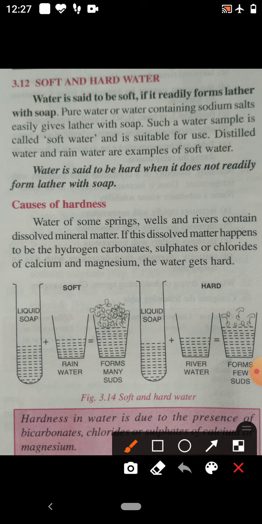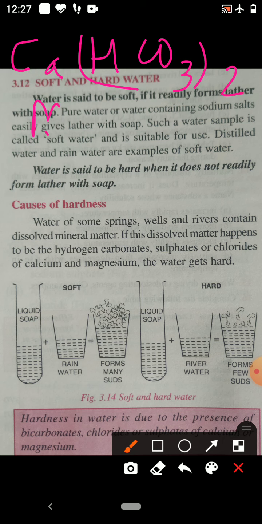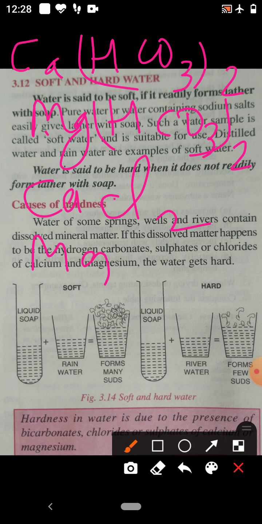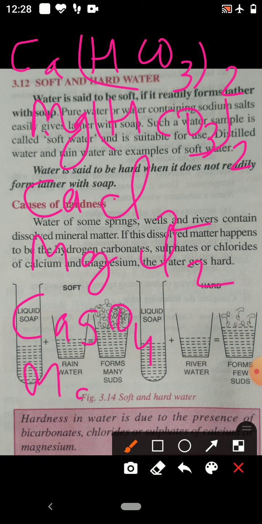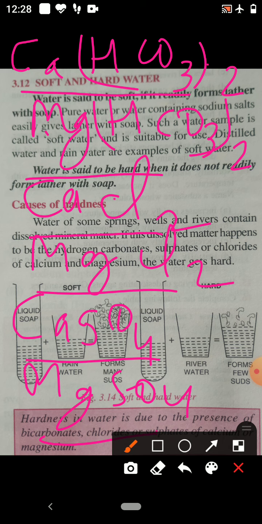It means if calcium bicarbonate, magnesium bicarbonate, calcium chloride, magnesium chloride, calcium sulfate, or magnesium sulfate, any one of these salts is present in the water, that water is called hard water.